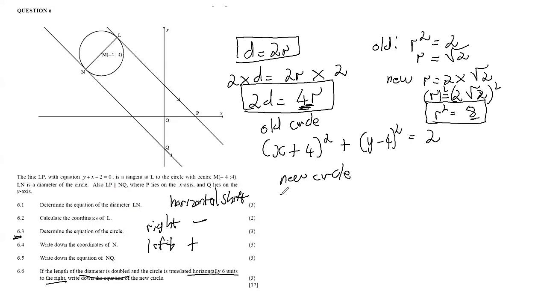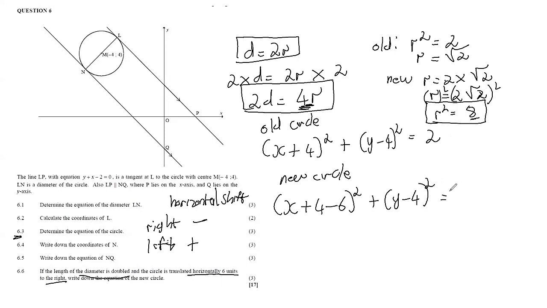So that means we will have x + 4. But since they say it is being shifted 6 units to the right, I will come here and say x + 4 − 6, then close the bracket squared. They're not doing anything to the vertical movement of the circle. So this remains the way it is, y − 4, because they're not shifting this circle vertically. So that still remains like that.